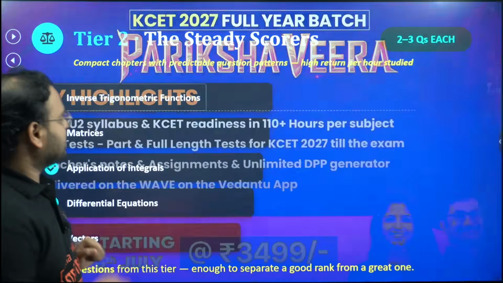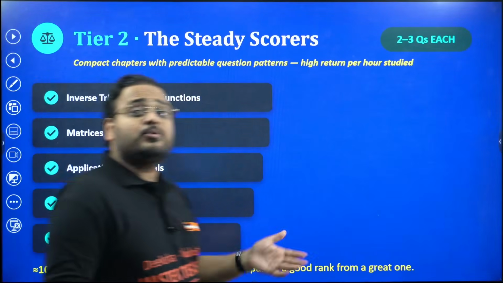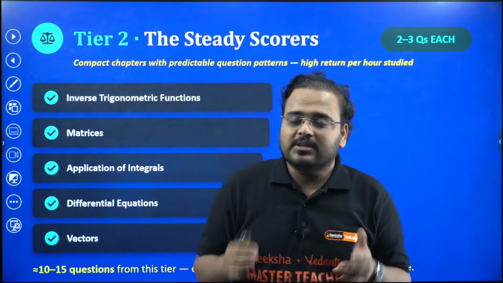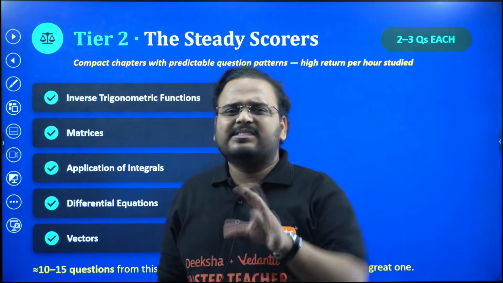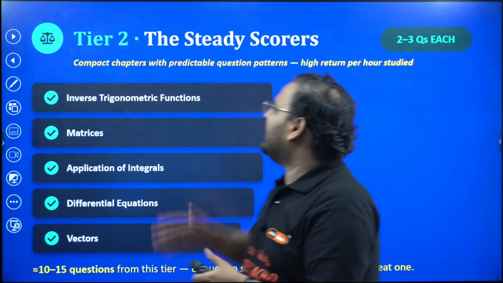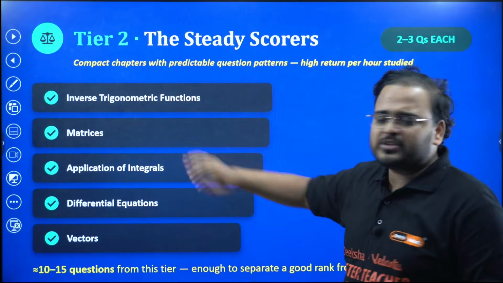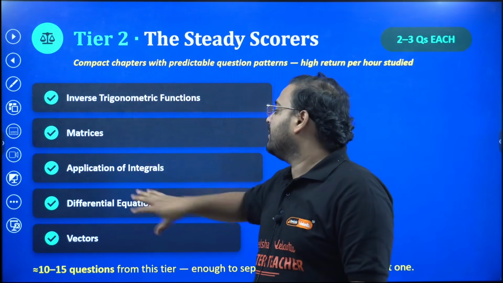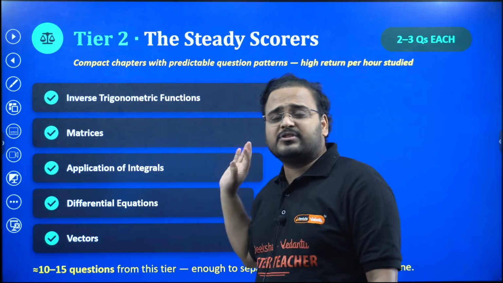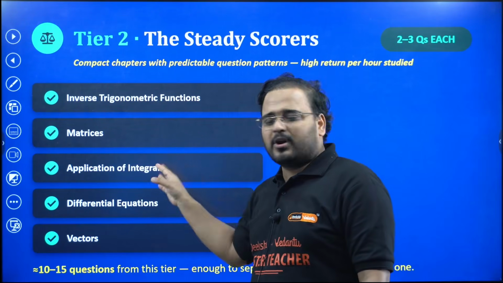All right, next. Now coming to tier 2, the steady scorers. These chapters are also easy, and they give significant, decent marks. For example, ITF is an easy chapter, usually 2 to 3 questions from there. Matrices, 3 questions easily from there. Application of integrals, 2 to 3 questions, so 2 questions more or less.